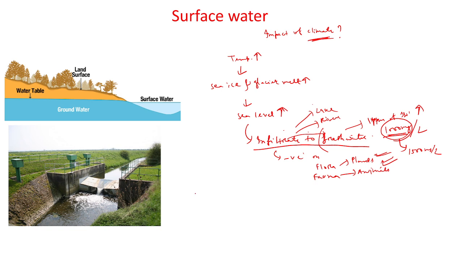And according to NOAA, what is NOAA? This is the National Oceanic and Atmospheric Administration, which is in the US.